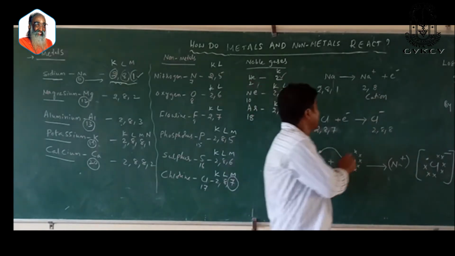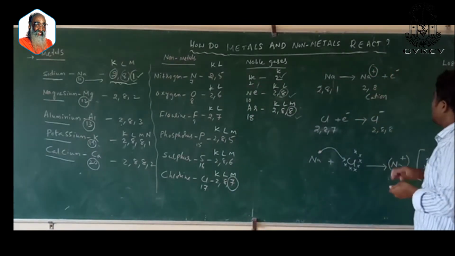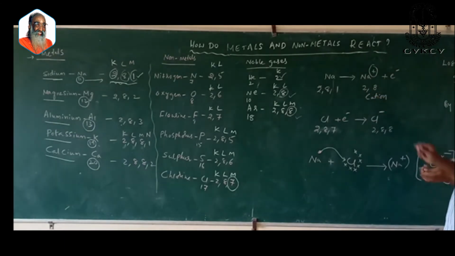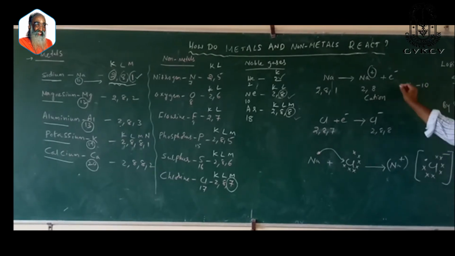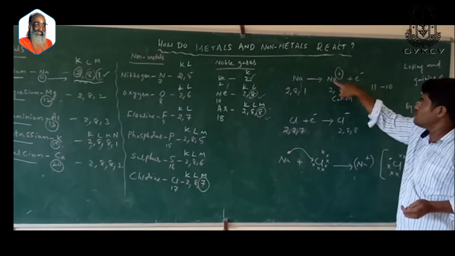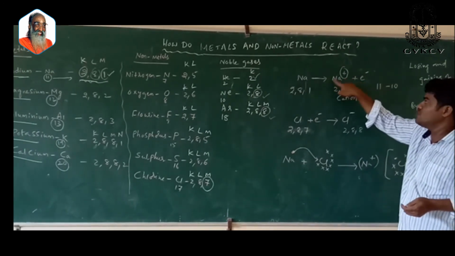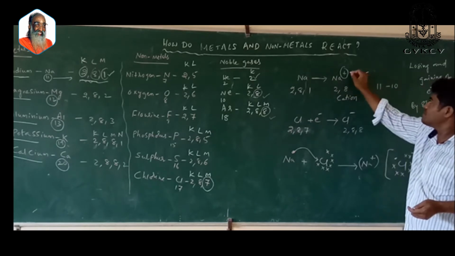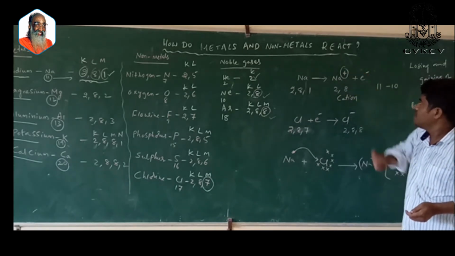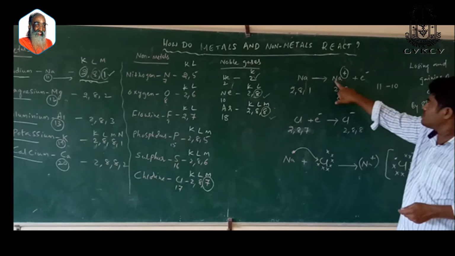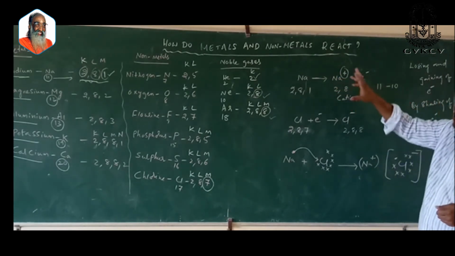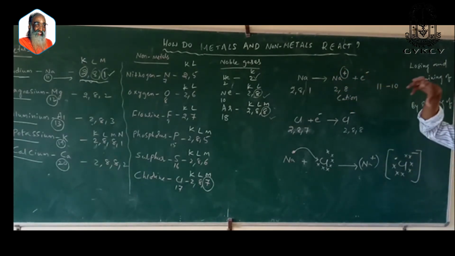And how did it get the plus charge here? Because there are 11 protons and 10 electrons. 11 minus 10 is plus 1, so sodium gets a charge of plus 1. The charge attained by sodium after losing 1 electron is plus 1. That's why it got plus here. Similarly, this sodium metal loses electrons. So now we came to know that metals readily lose electrons. Now coming to non-metals.